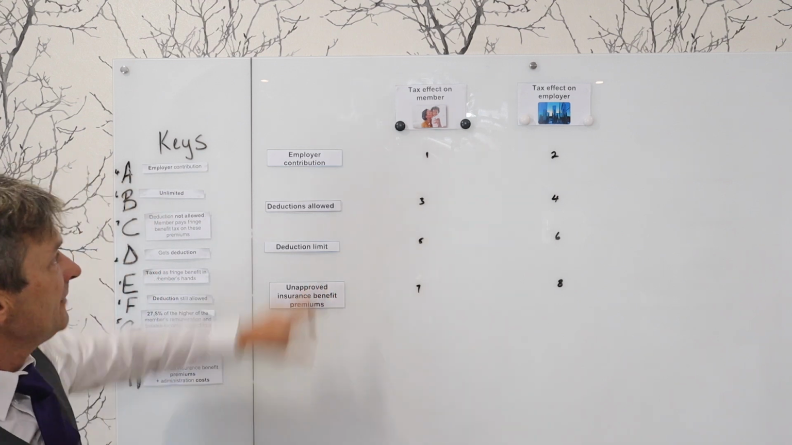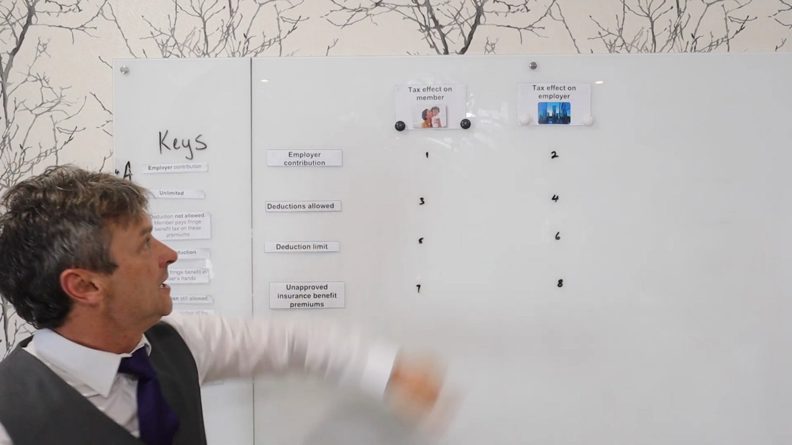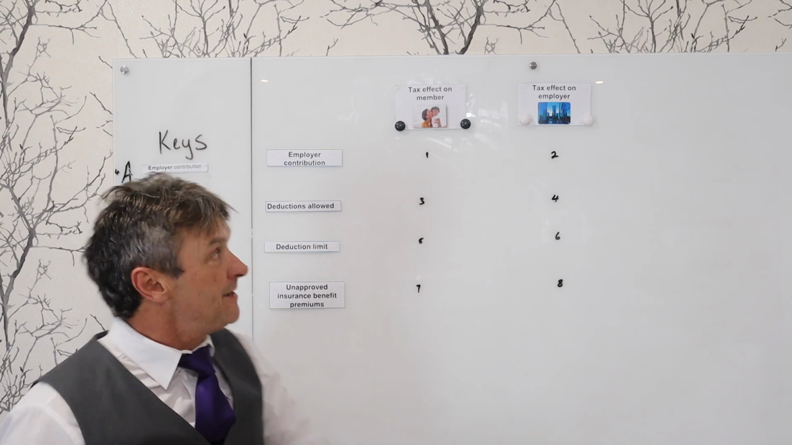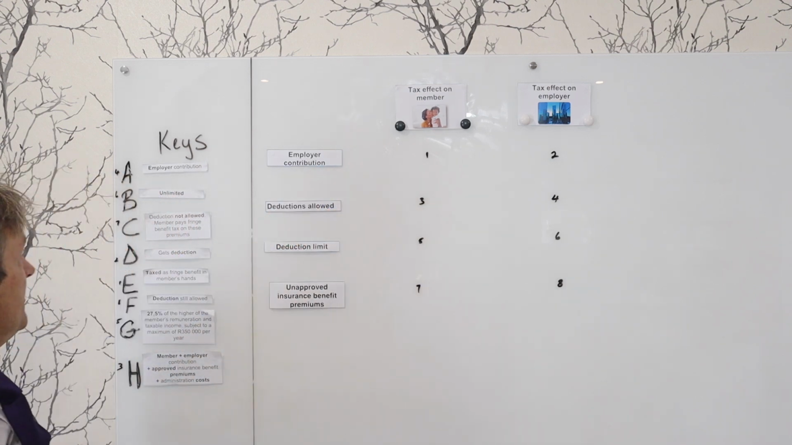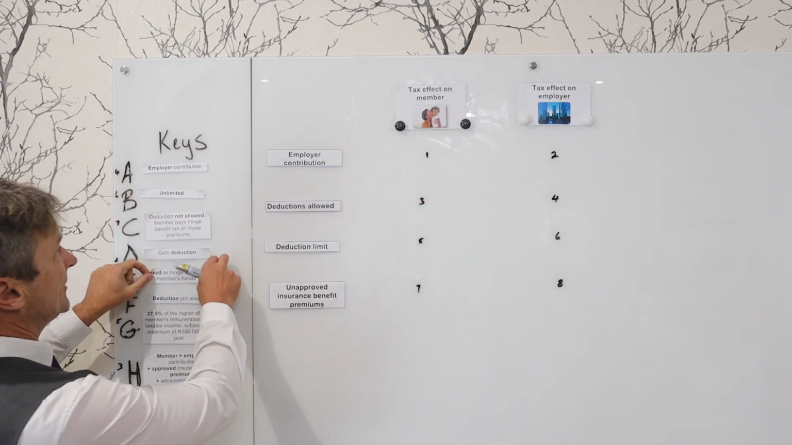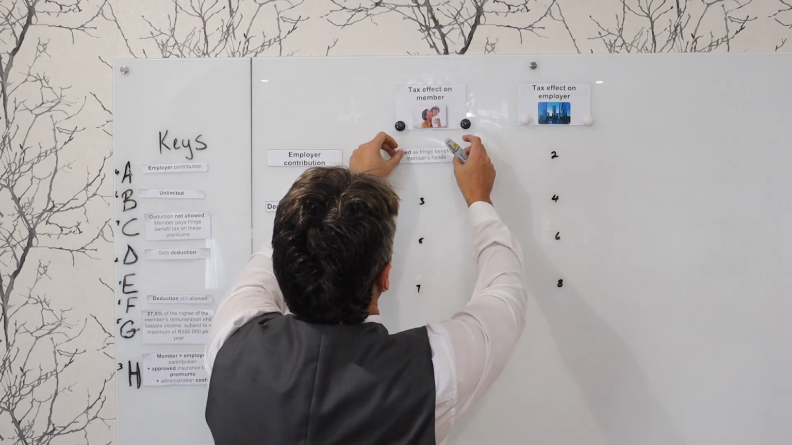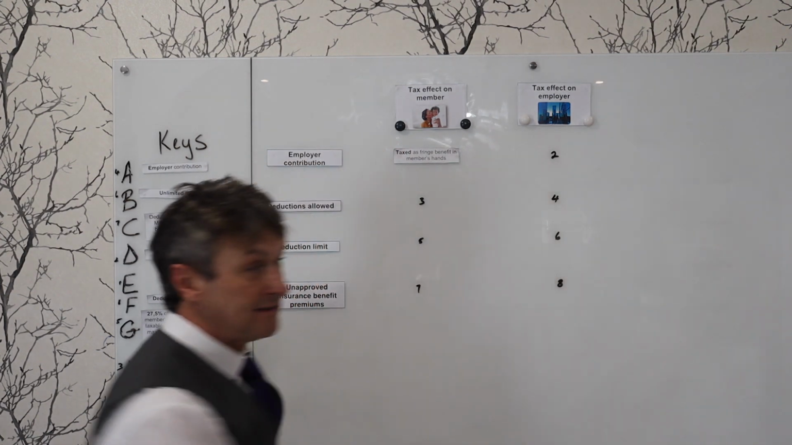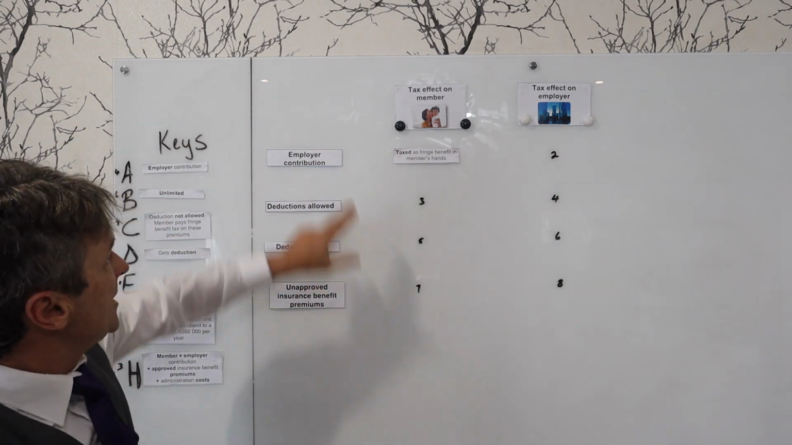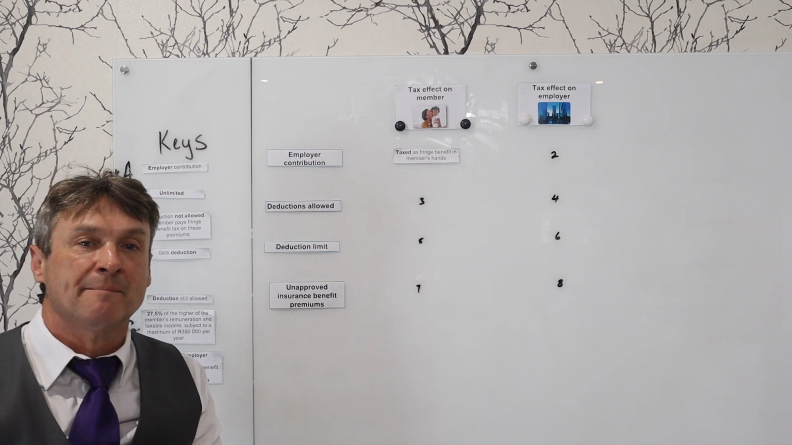So firstly, if we look at the employer's contribution, what is the tax effect for the member? Now we know that the contribution the employer makes is taxed as a fringe benefit in the hands of a member. So the contribution is added to the member's salary.